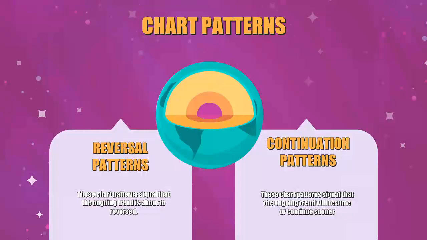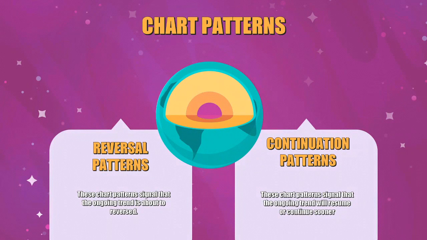First, the reversal chart patterns. These are chart formations that signal that the ongoing trend is about to reverse. If a reversal pattern is seen in an uptrend, then it signals that the trend will soon go on a downtrend. If a reversal pattern is seen in a downtrend, then it signals that the trend will soon go on an uptrend.